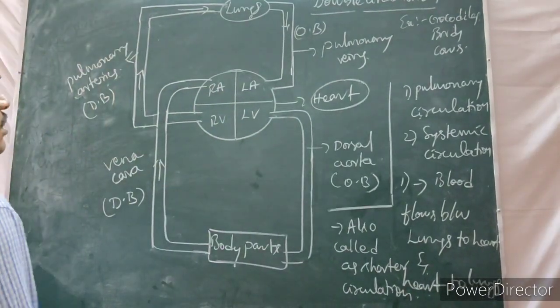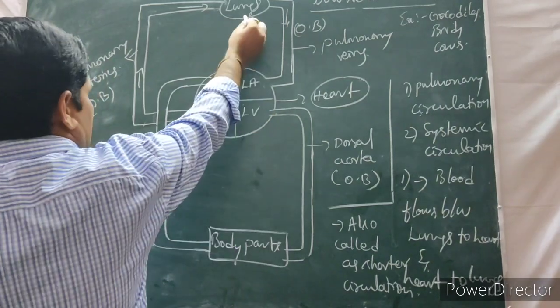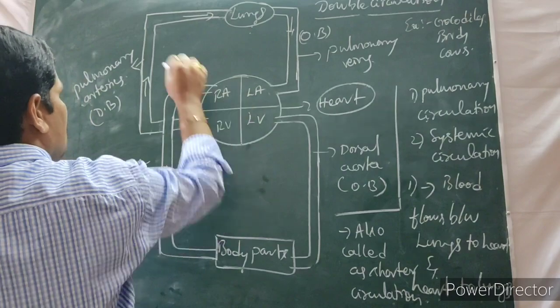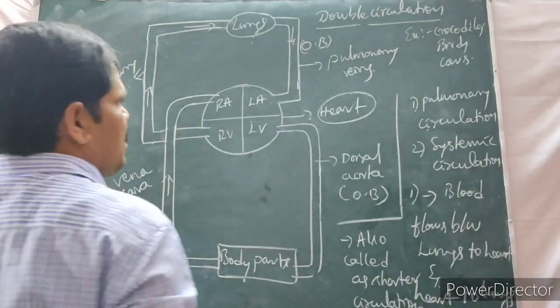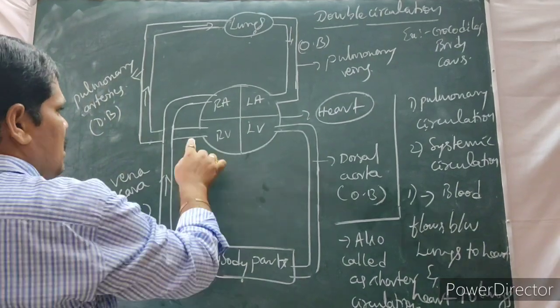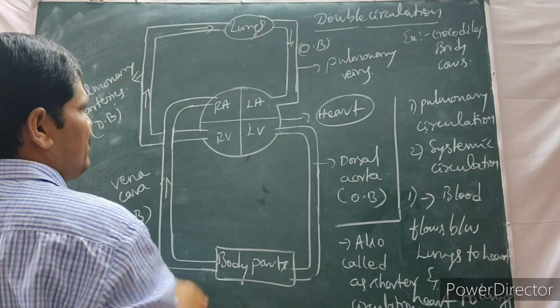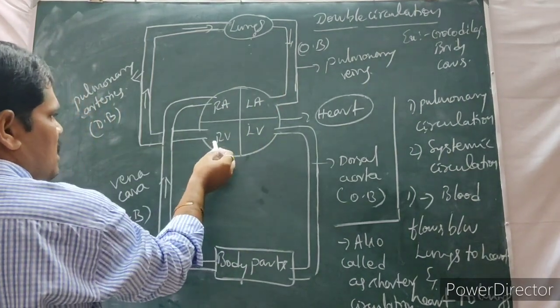See here, blood flows between the lungs and the heart. These are the lungs, this is the heart. In between, lungs to heart and heart to lungs, this circulation is called pulmonary circulation. Now, how is this pulmonary circulation started? Lungs to heart and heart to lungs.